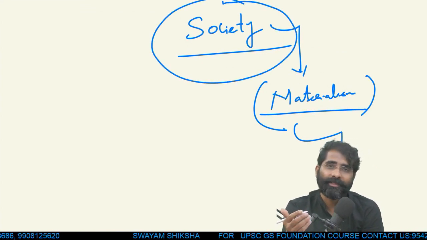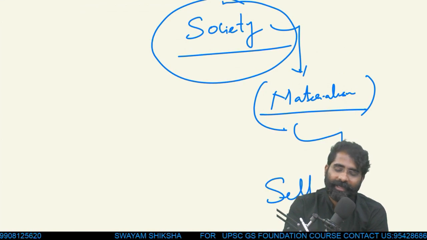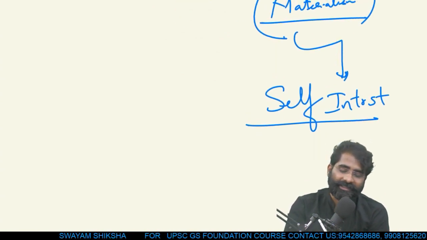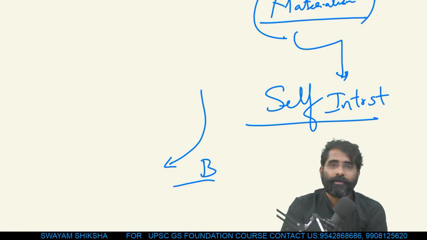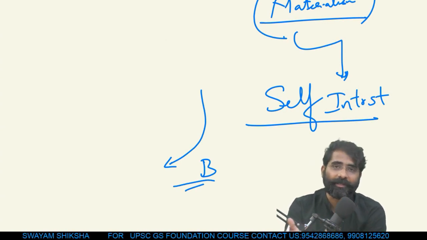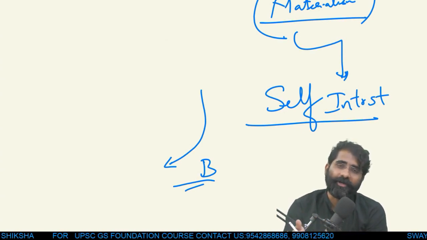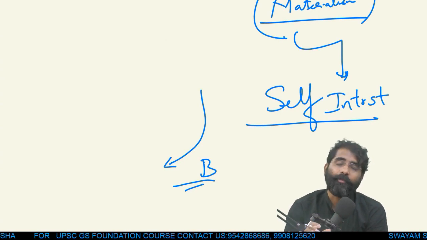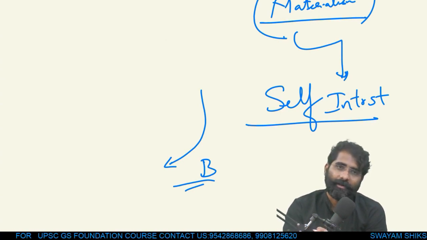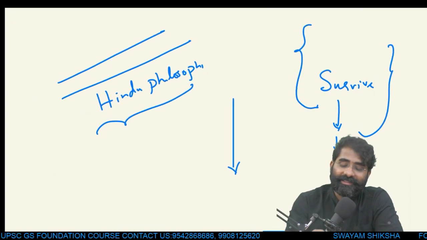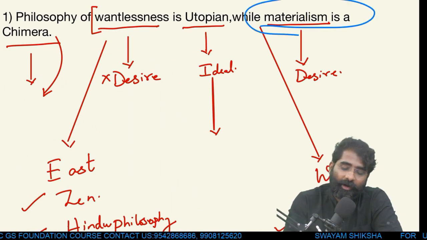Today, this has laid the foundation of self-interest. And when this self-interest crosses a particular limit, the same thing can be applied in business. Capitalism is okay, but what about cronyism? Capitalism is okay, what about inequalities? What about the poor? What about profit motive at the cost of many? What about forest laws earlier, where the rights of tribals have been taken away? This is how you can look at this essay from different dimensions when we talk about materialism.